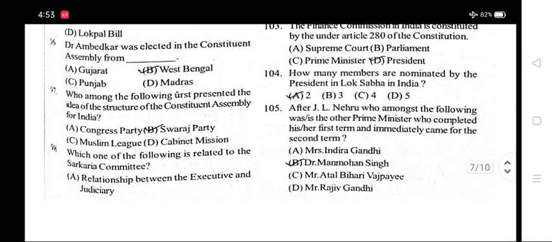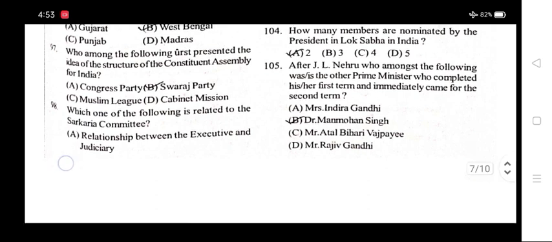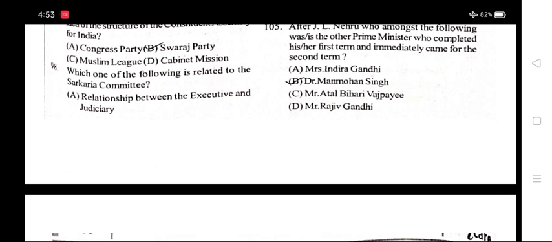Number 96. Dr. Ambedkar was elected to the Constituent Assembly from option B, West Bengal. Number 97. Who among the following first presented the idea of the structure of the Constituent Assembly for India? Option B, Swaraj Party. Number 98. Which one of the following is related to the Sarkaria Committee?